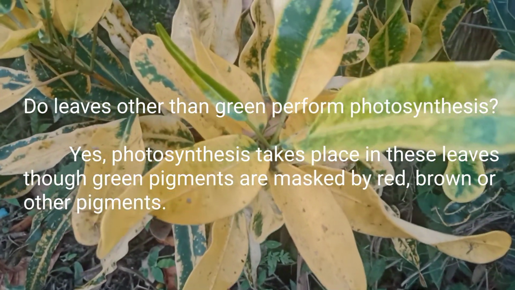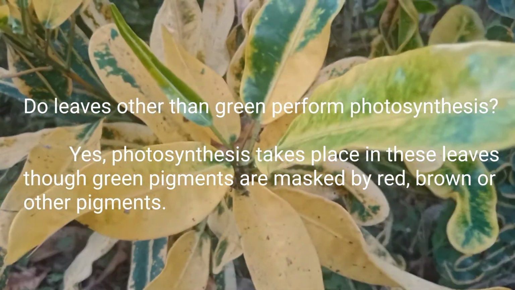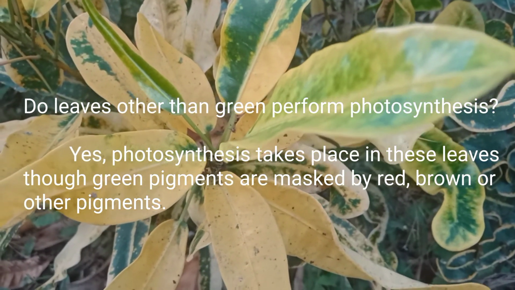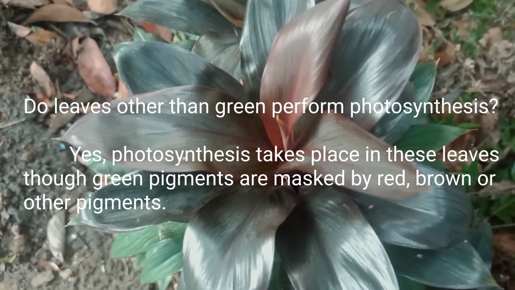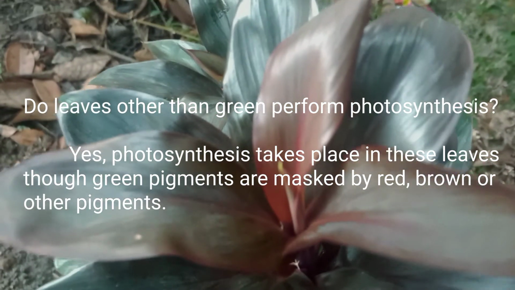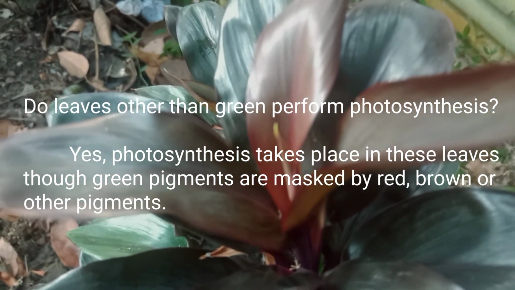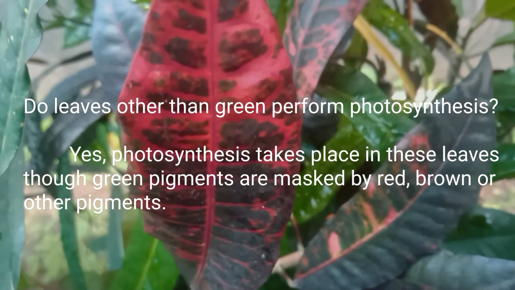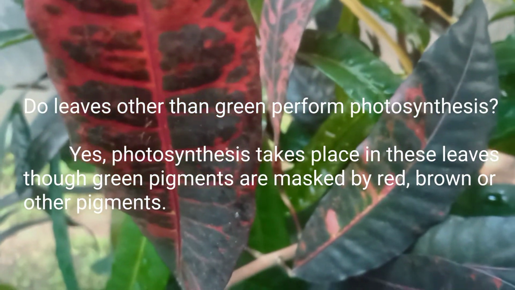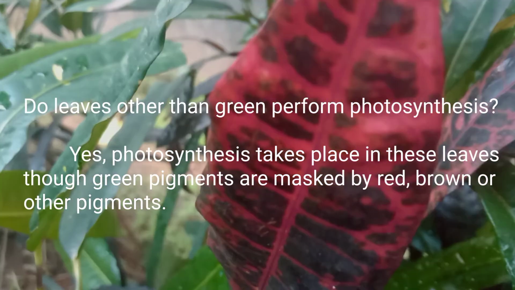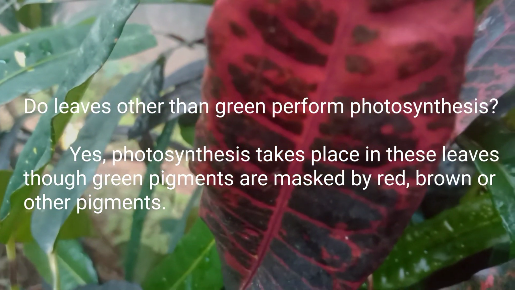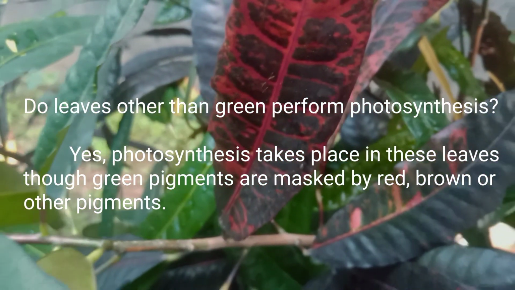There are many more non-green plants, and in these plants, red, brown and other pigments mask the green pigments in the leaves. Since green pigments are present in the leaves, these leaves also can perform the process of photosynthesis.